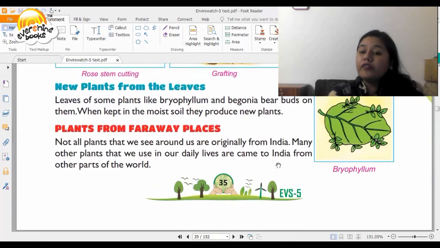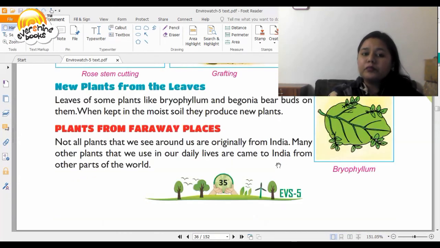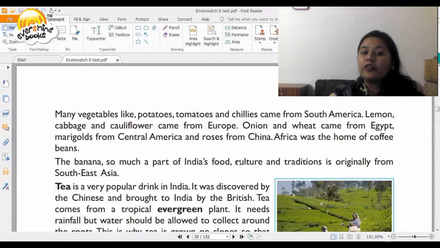Then plants from faraway places. Not all plants that we see around us are originally from India. Many that we use in our daily lives came to India from other parts of the world. Many vegetables like potatoes, tomatoes, chilies, they came from South America. Lemon, cabbage and cauliflower, they came from Europe. And onion, it came from Egypt. Marigolds, they came from Central America and roses from China.